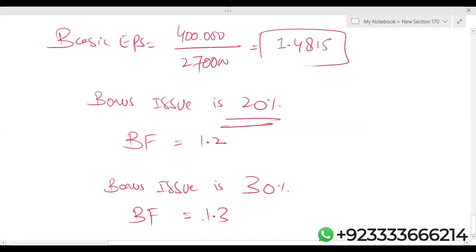If you multiply any number by 1.3, it becomes 130%. So let me repeat, the examiner can give the bonus information as a ratio, and second, as a percentage. If the bonus issue is 20%, the adjustment factor is 1.2. If it is 30%, the bonus fraction is 1.3.